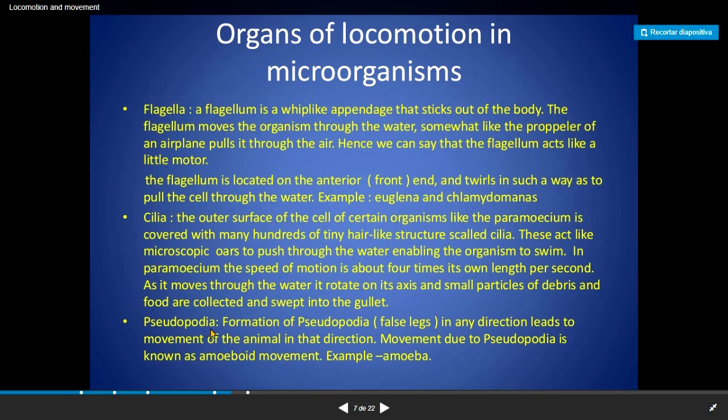Now, the pseudopodia are a formation of false legs. They could be in any direction and lead the movement of the animal in that direction. Movement due to pseudopodia is known as amoeboid movement. Which animal can we find with this movement? The amoeba. It's when the organism moves some part of its body using it like legs, but they're not legs, using it that way to move.